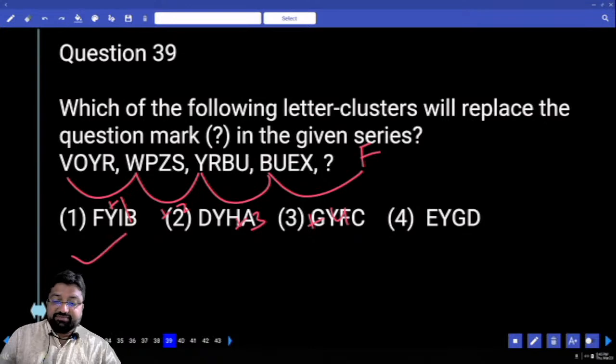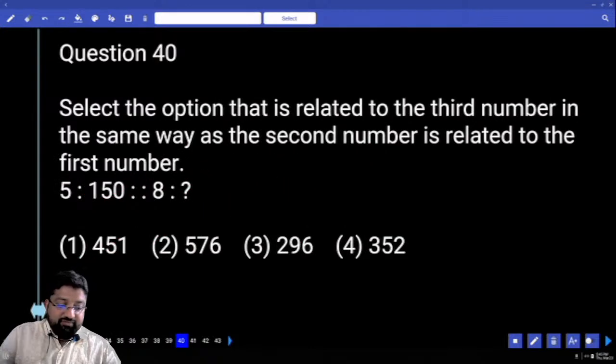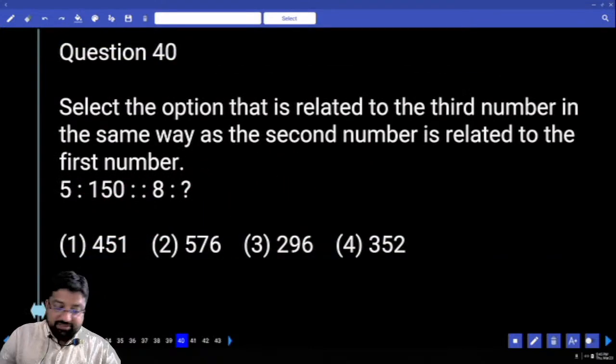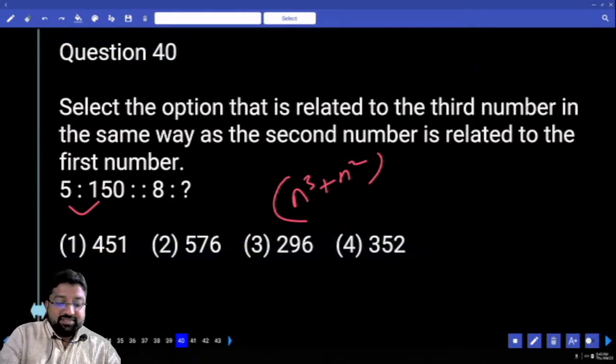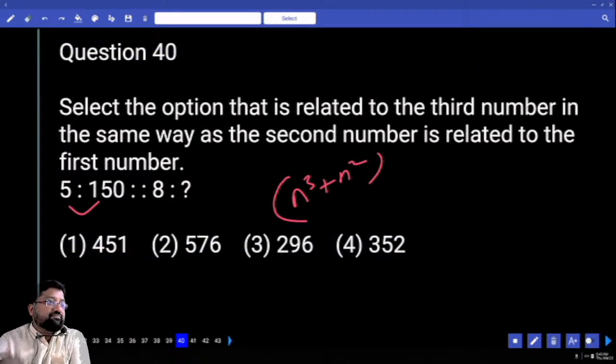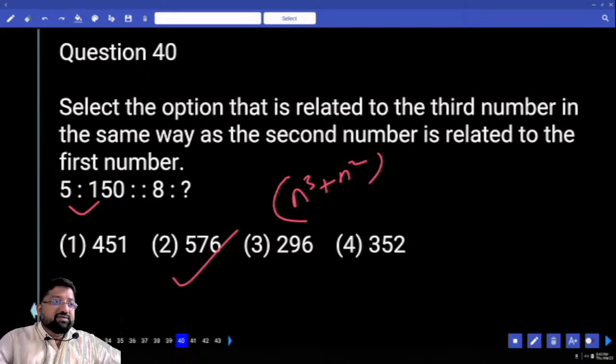How many options? The moment you see this, the thought should come to your mind: n cube plus 8 cube is 512, plus 64 is 576. Is this clear? Thank you.